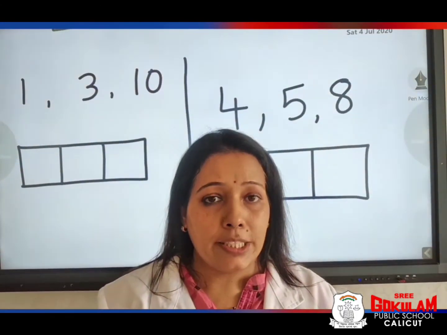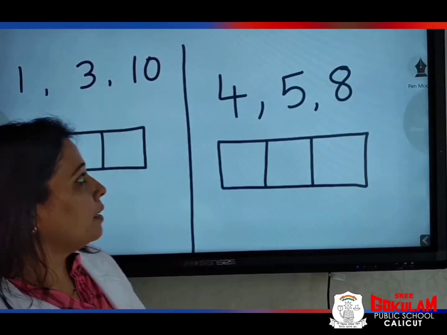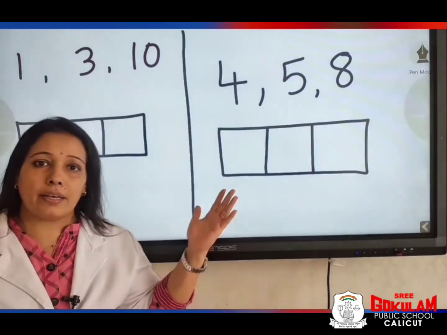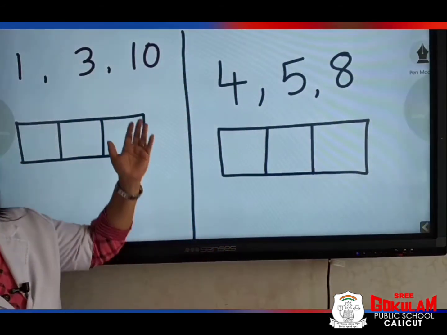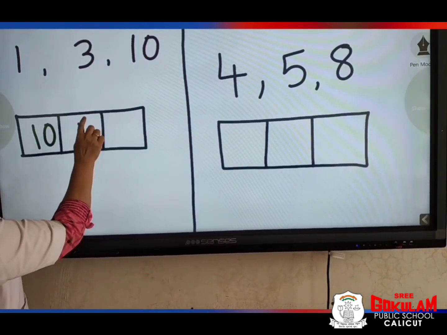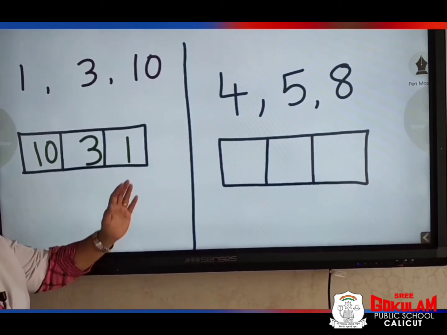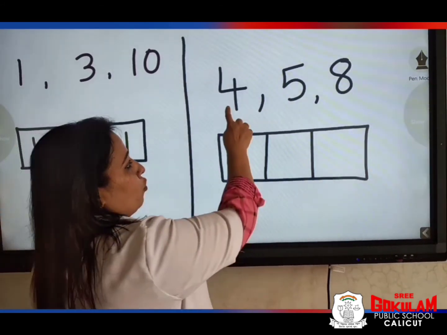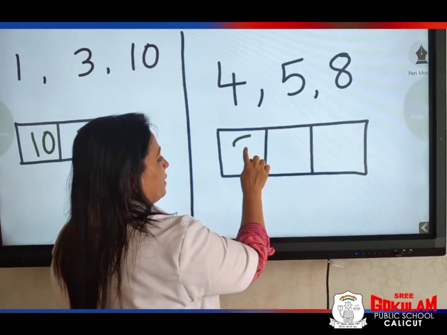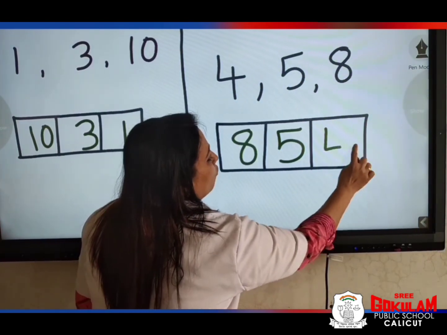Here we want to arrange these numbers in descending order. Can you please help me? Yes. 1, 3, 10. Which is the biggest number? Can you tell me which is the biggest number? Of course, it is 10. Next one, 3. Next, 1. Okay? Yes. The other one, please check. 4, 5, 8. Which is the biggest number? 8. Then 5. Last, 4. Okay?